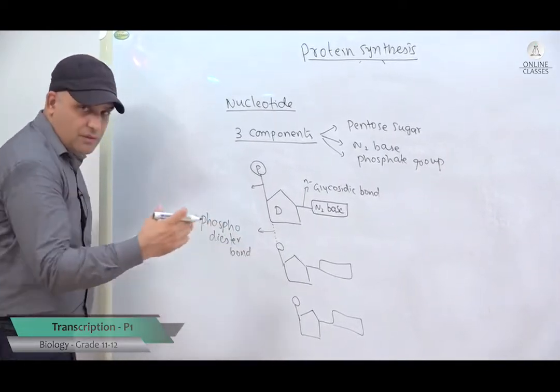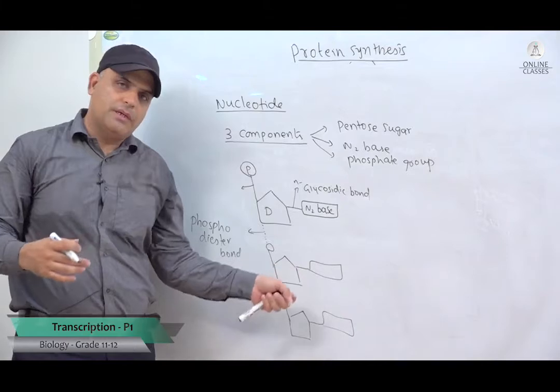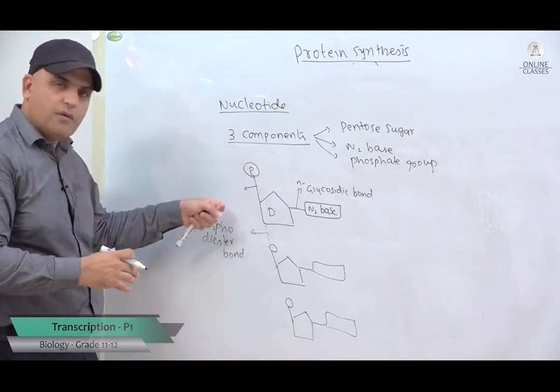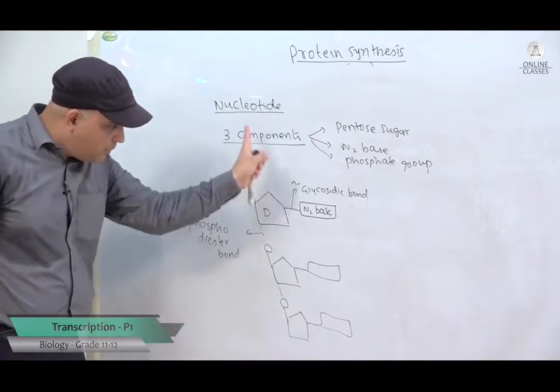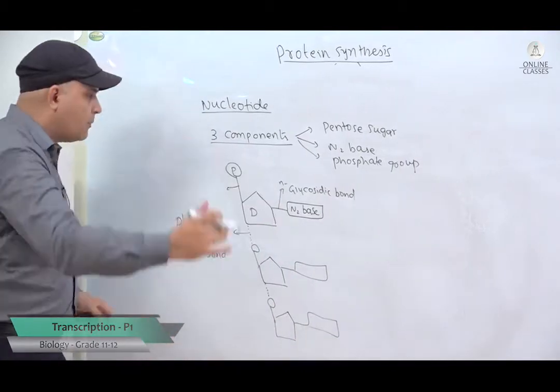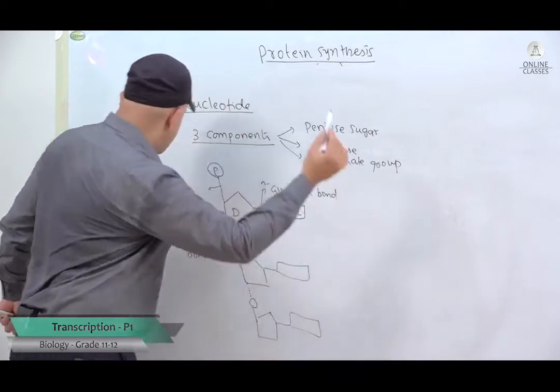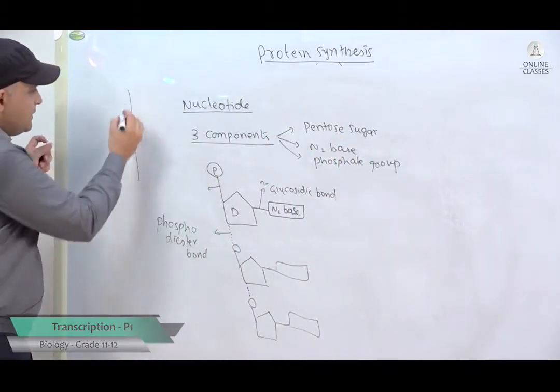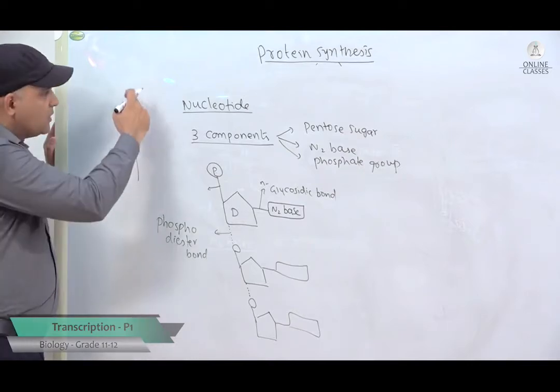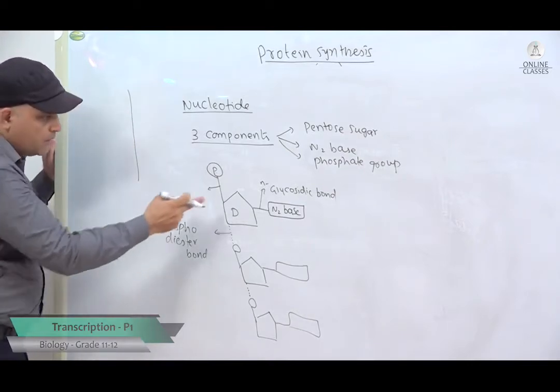So, they will ask you a question, name the bond present between two nucleotides. The bond present between two nucleotides is the phosphodiester bond. So, here also you have a phosphodiester bond. Like this, so many of them join together and they form a long strand like this, and this line represents the sugar phosphate backbone.